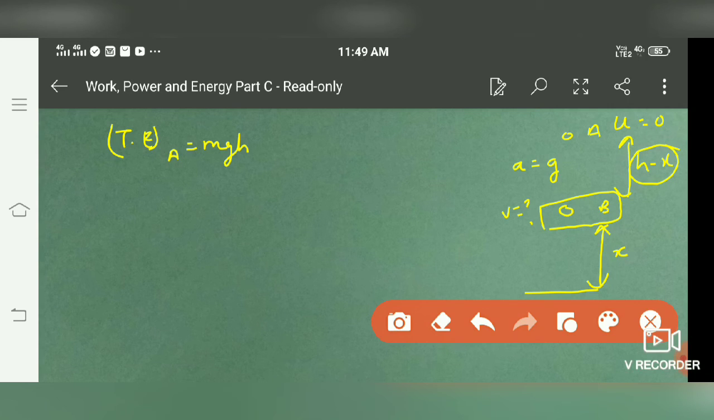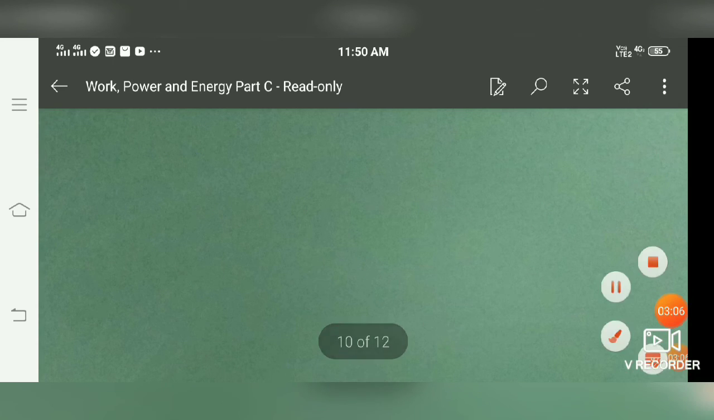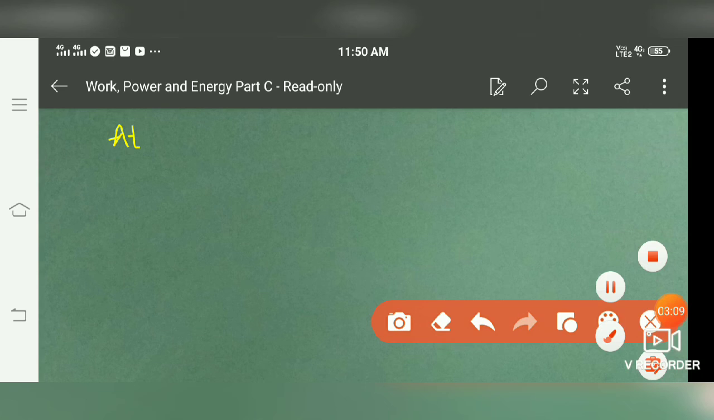By using this equation, v square, this is the velocity at point B, equals u square plus 2as. Initial velocity was 0, so 0 square, plus 2. Instead of a we can write g, and instead of s we can write the height it's covering, h minus x. So we get vB square is equal to 2g(h minus x).